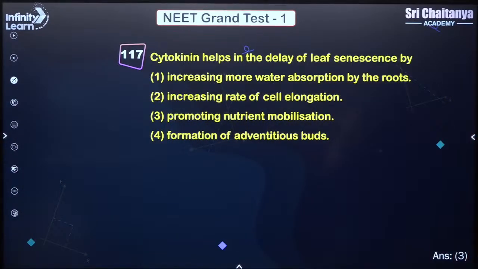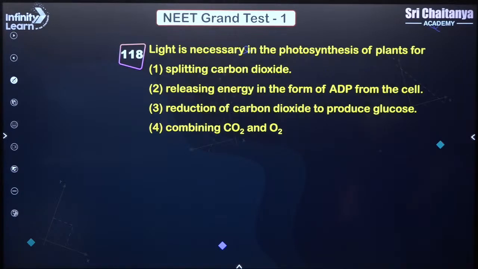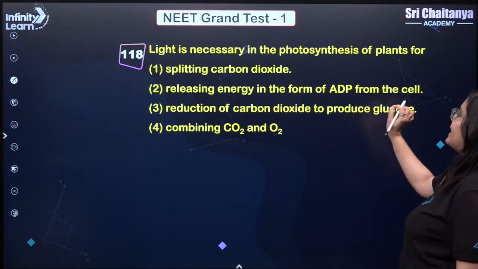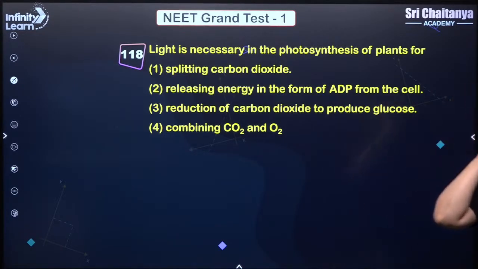Excellent. Good, Lakshmi. Priya, very good. Next. Light is necessary in photosynthesis for plants for reduction of carbon dioxide to produce glucose. Answer is 3. Come on, everyone. Very good. Answer is 3. So light is necessary in the photosynthesis of plants for reduction of carbon dioxide to produce glucose.